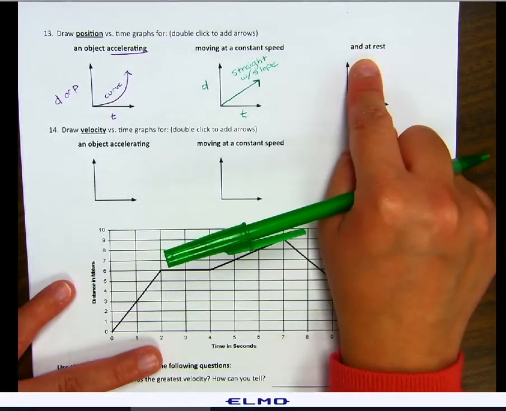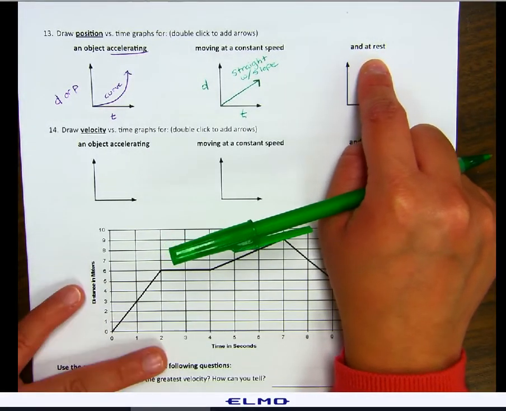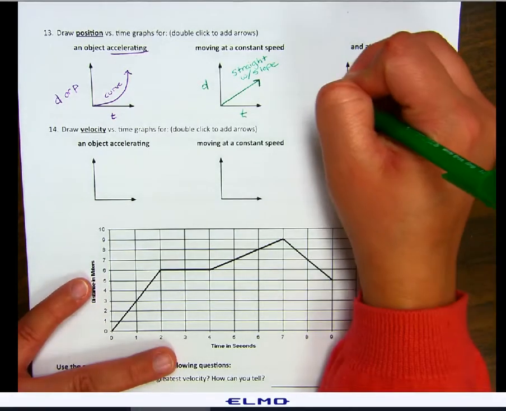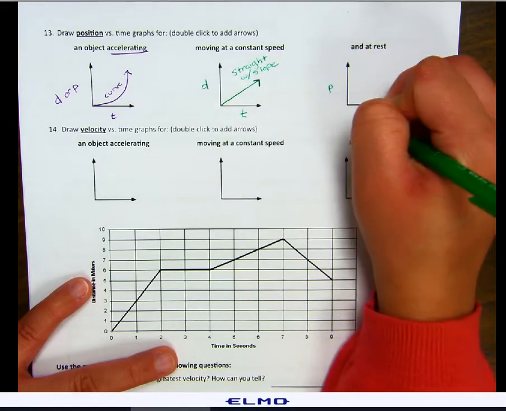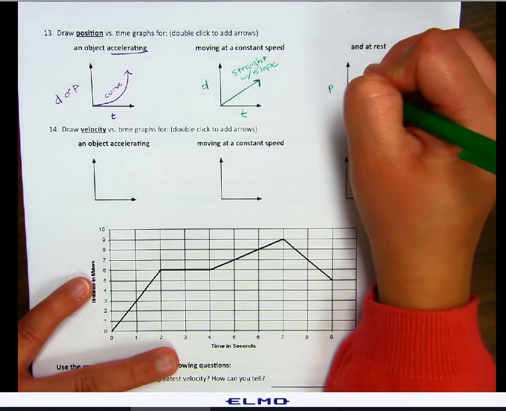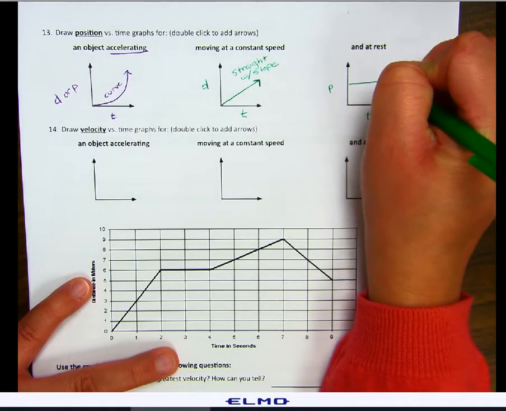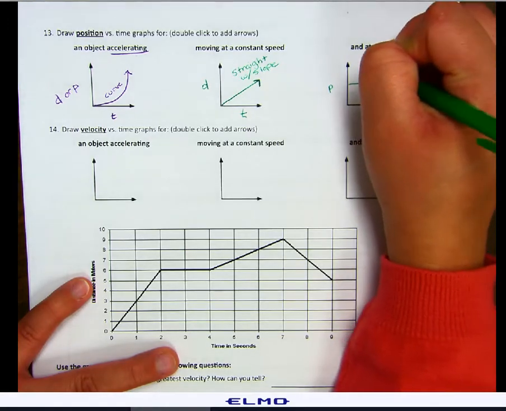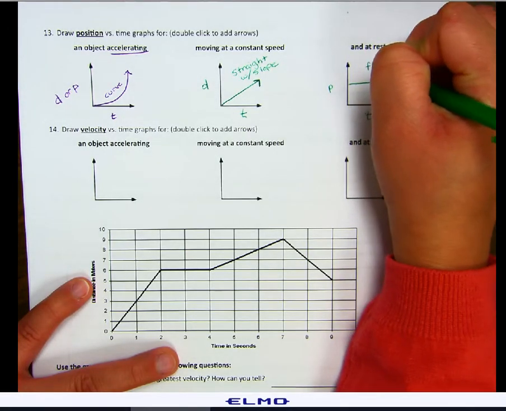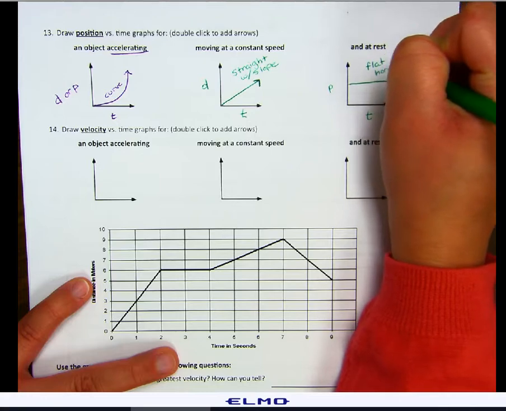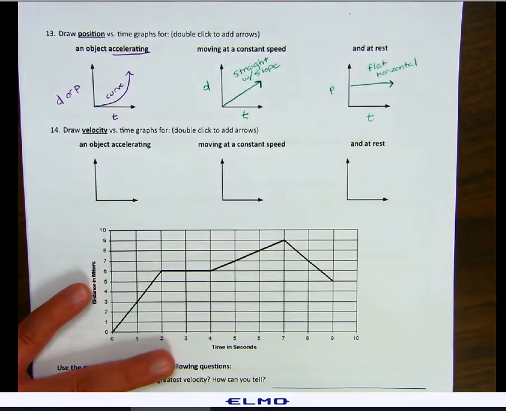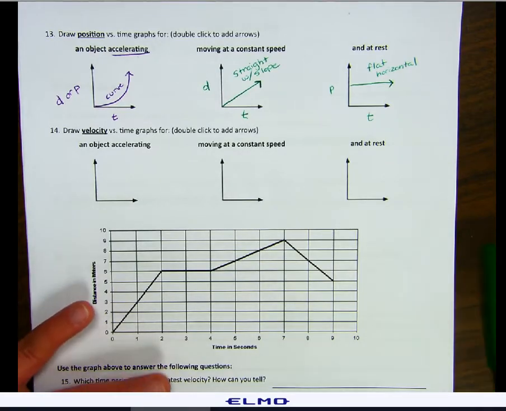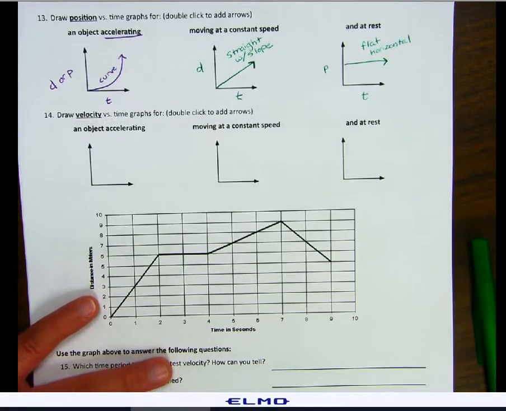And if I'm at rest, that means I'm not going anywhere. My distance isn't changing. My distance is going to stay the same. So if this was a position or distance, this time I'll use position, that means I'm not going anywhere. So I'm going to have a flat horizontal line. No slope at all because my distance isn't changing. It's not going up, it's not going down. All right, 14.